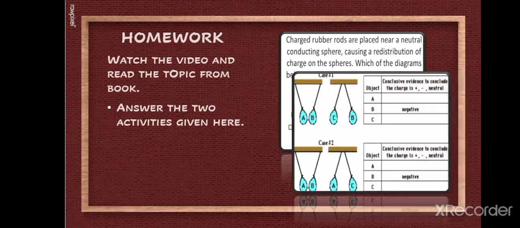Second one is, here you can see the objects hanging. Objects A, B and C. First is the case in which A and B are attracted but B and C are repelling each other.